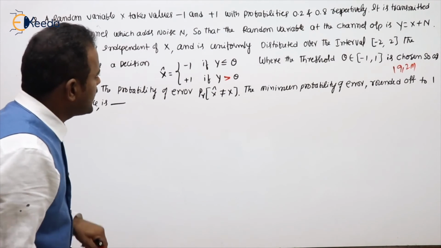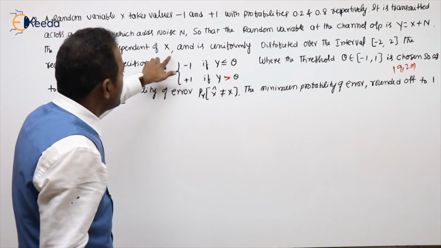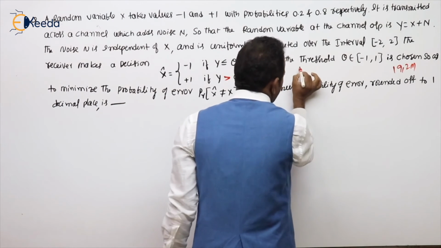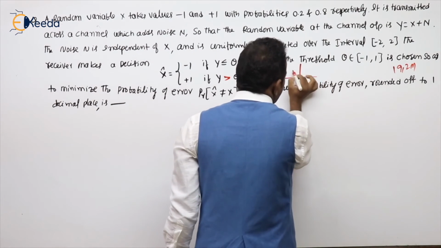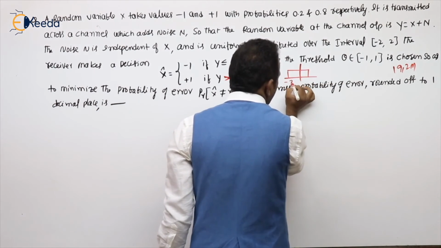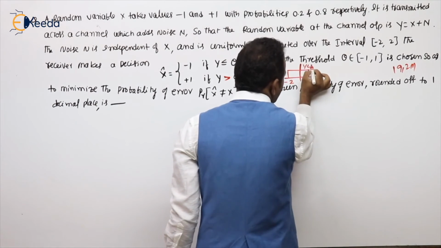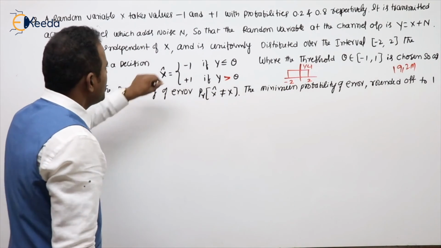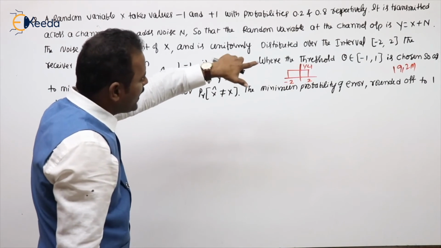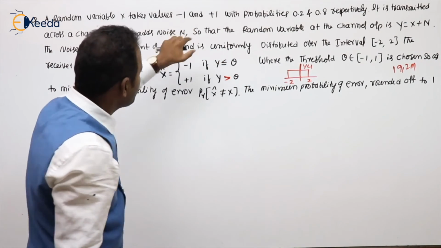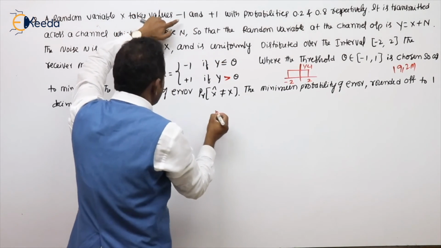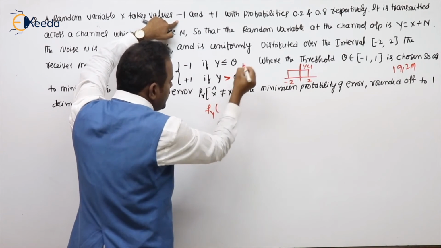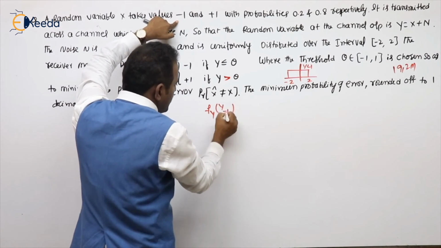If we clearly see, what is the noise PDF? I will write here for spacing. Noise is uniformly distributed from -2 to 2. Obviously, this is 1/4. Then can you write the PDF of y for -1 and +1? I am writing here. Try to concentrate. Fy for -1 transmission.